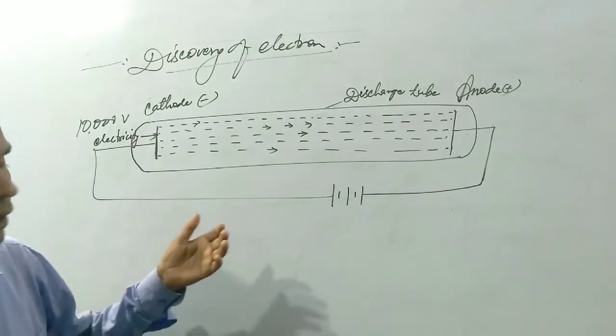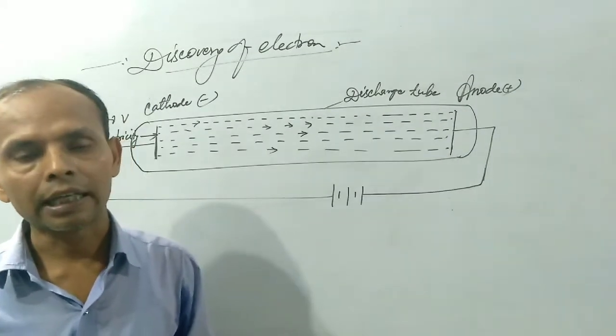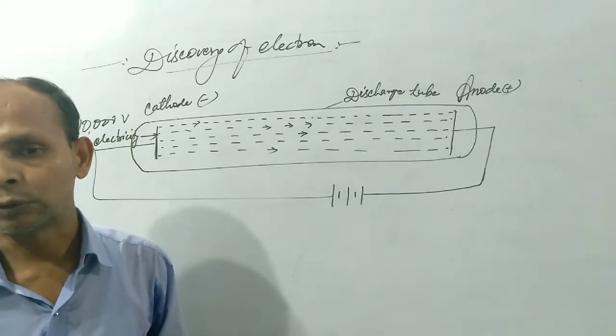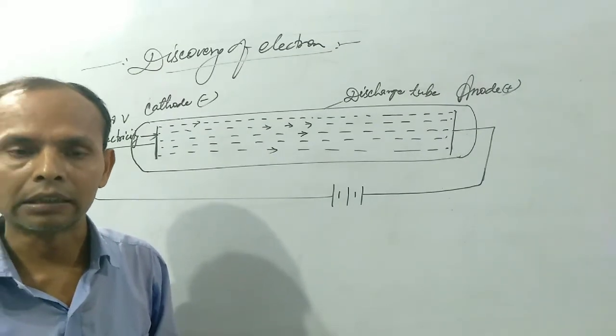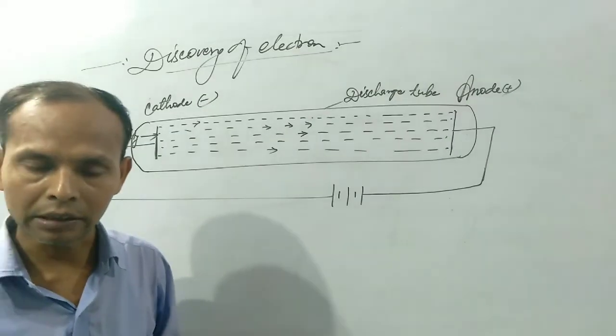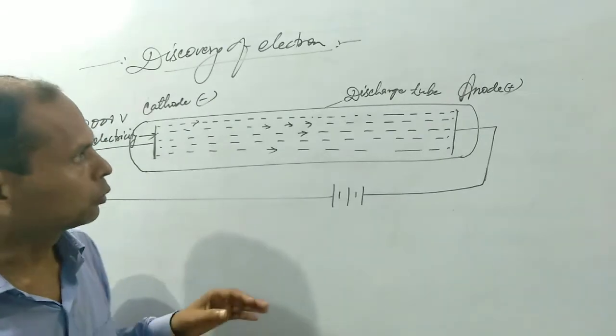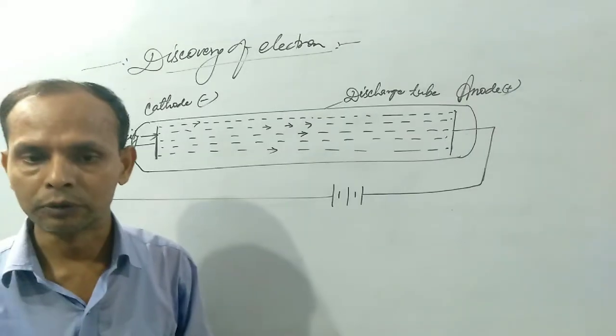And cathode rays are the collection of electrons, and we can say that electrons are the constituent particle of any matter. In this way, the first subatomic particle, electron, has been discovered at cathode rays by J.J. Thomson.